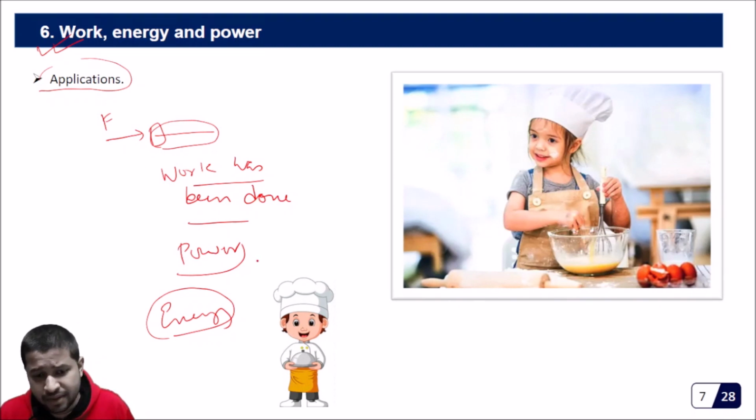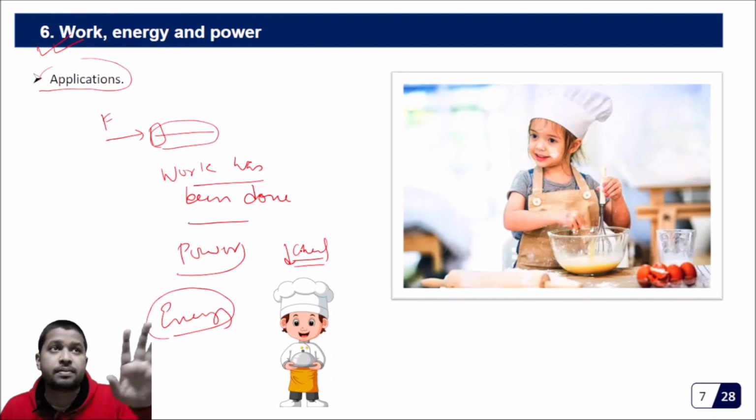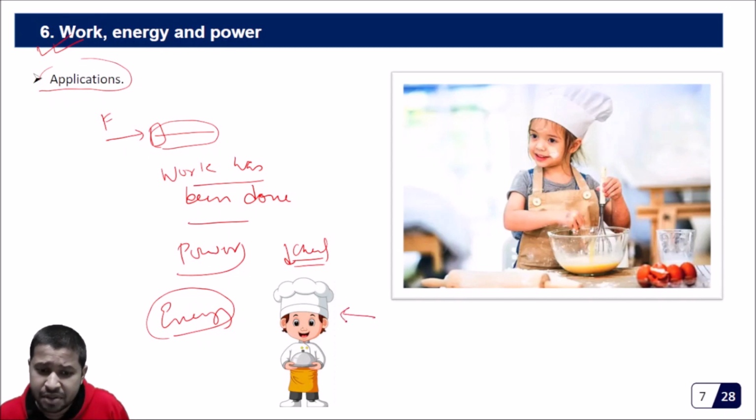To tell you with this budding chef, now he knows that this taste has come from this particular ingredient, this taste has come from this particular masala. Now he can do some experiments of combining different things, so that he can make new dishes with the kind of taste that he wants to give. So that is kind of an application.